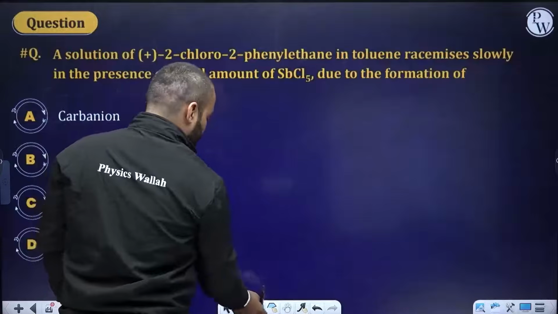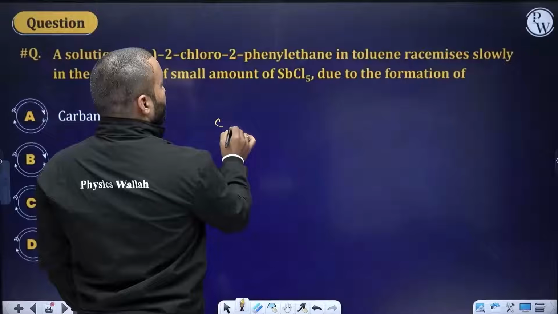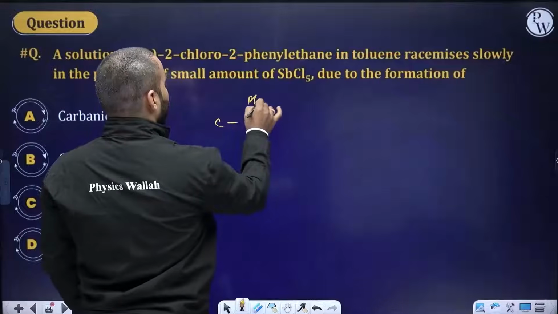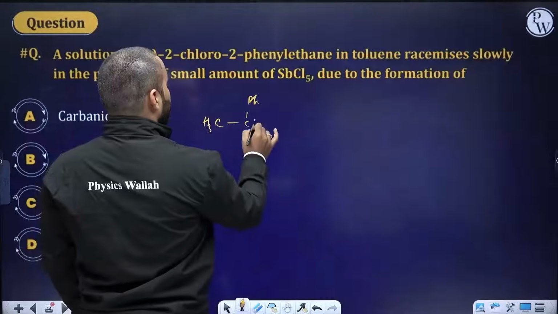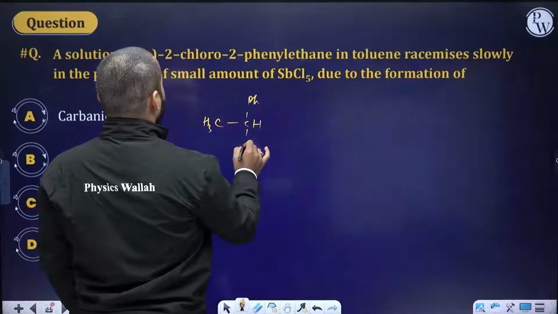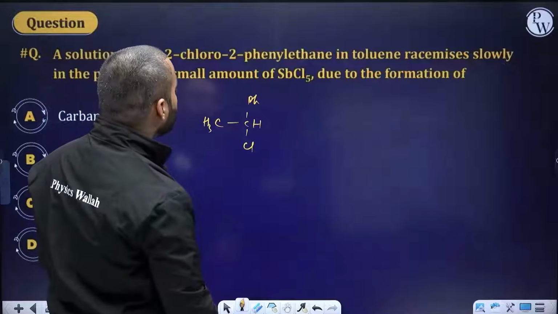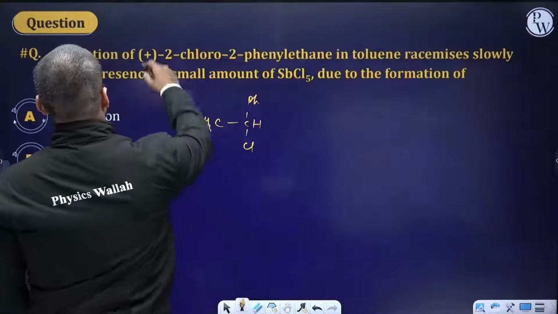So this will be phenyl, this is CH3, this is CH, and there is one chlorine also present. So this will now be a compound which seems to be chiral in nature. Yes, it shows a plus sign.